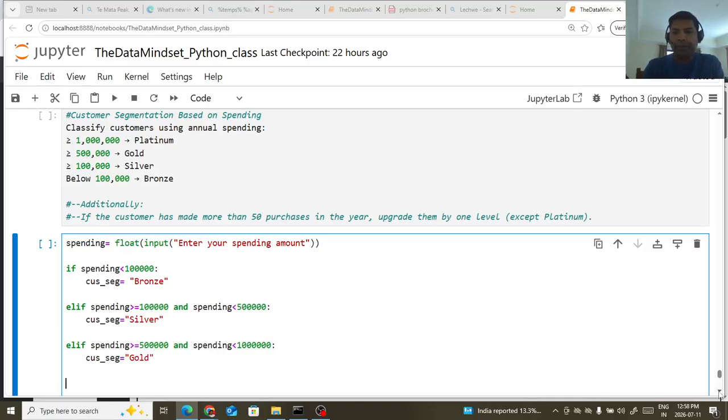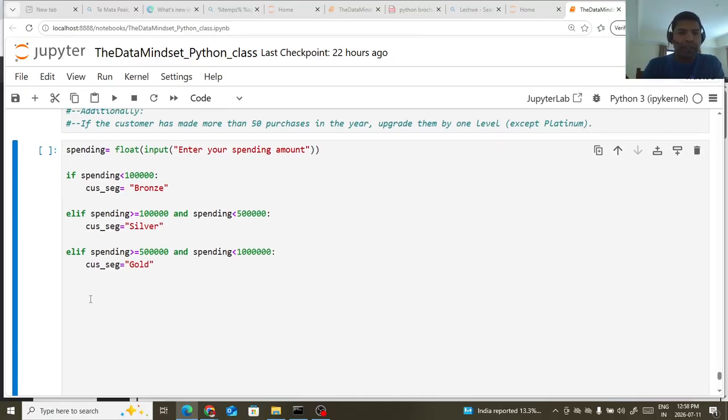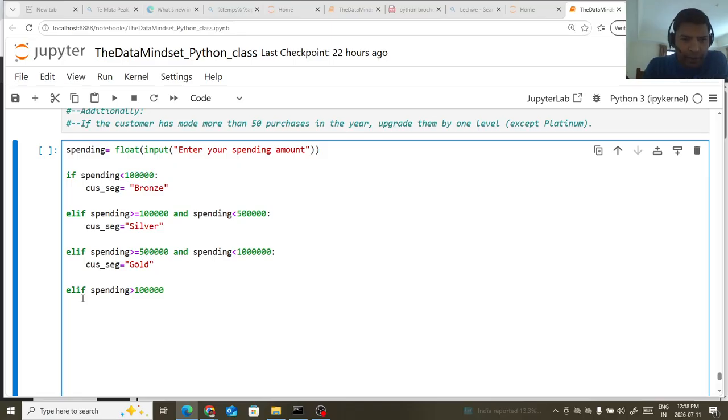Correct. And if spending is greater than 1 million, then customer segment is premium or diamond. Okay, diamond. Correct.